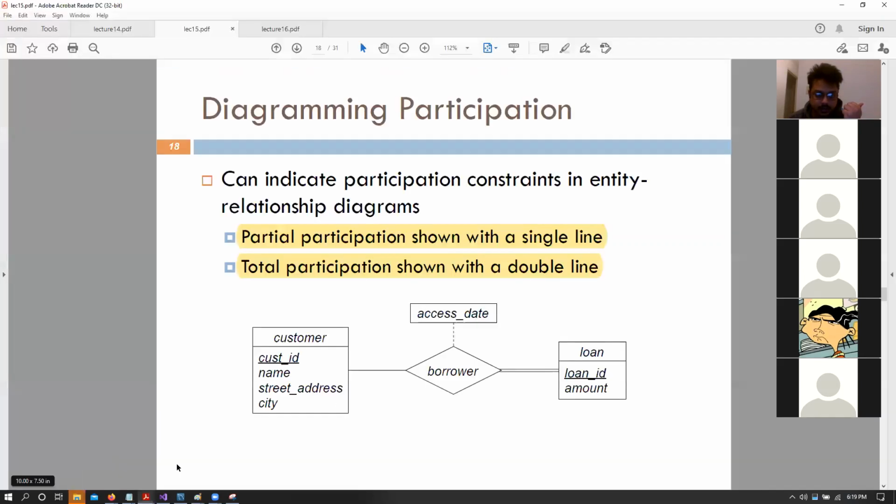So going back, partial participation is shown by a single line. Total participation is shown by double lines. So if something has to have all possible values in the corresponding relationship, we show it with a double line. So let's take the hitman table. I love the hitman table. A hitman may not have any kills, right? A hitman may not have killed anyone, but every kill needs to have a hitman.